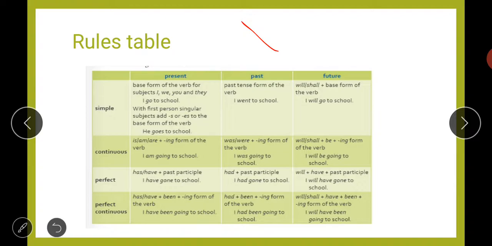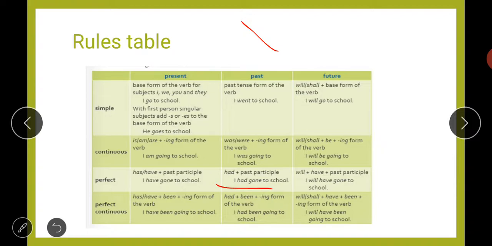So I have gone to school. Gone is the past participle of go. Then if we talk about past perfect, then had plus past participle form of verb. So I had gone to school. In case of past perfect, you will use had plus past participle, that is gone.